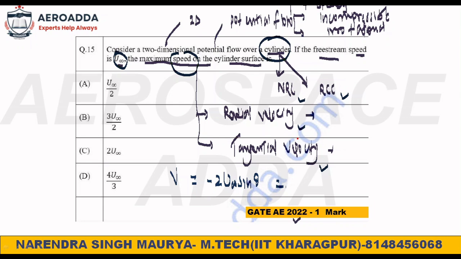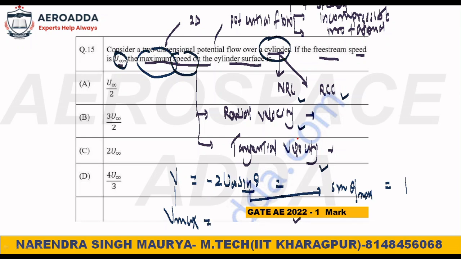Now coming to the maximum velocity, because here they have clearly mentioned maximum speed. For v to become v max, sine theta should be maximum, which is 1.